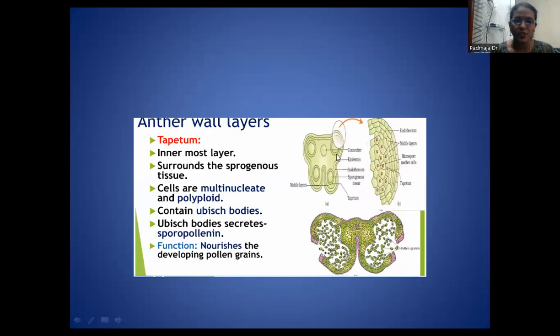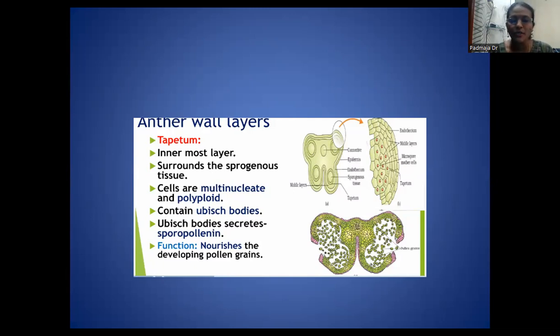When we see the cross section of these anthers, this is the structure of the anther. These are the 4 lobes, and each lobe is considered a microsporangium. This is known as the internal structure of an anther wall. Why are we going to study this? To learn where the pollen grains are present and how the pollen grains are formed. Here the flower is in a diploid condition, but the pollen grains are in a haploid condition. And what is the process that is taking place?